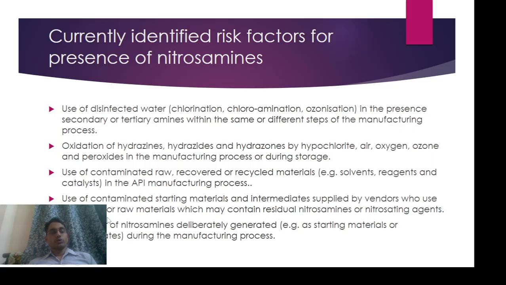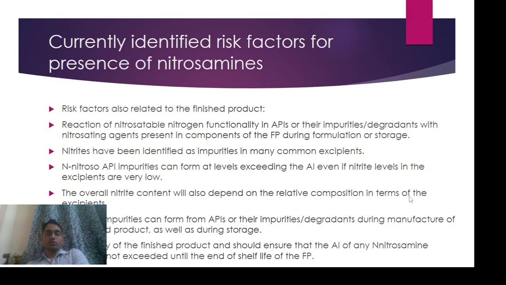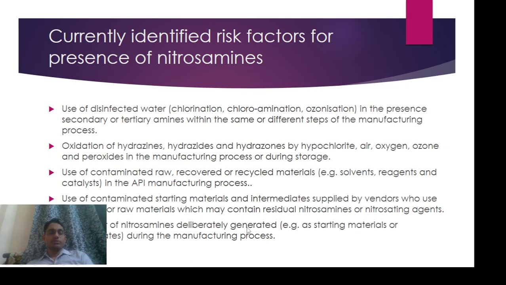Use of contaminated starting materials. Intermediates supplied by the vendors can also process the raw material, which may contain residual amines and nitrosamines. When you use contaminated starting materials, that is a KSM used in the manufacturing of API, or intermediates, that is catalysts used in the reaction process, they may contain residual amines or nitrosamines, which increases the chances of nitrosamine in the API.